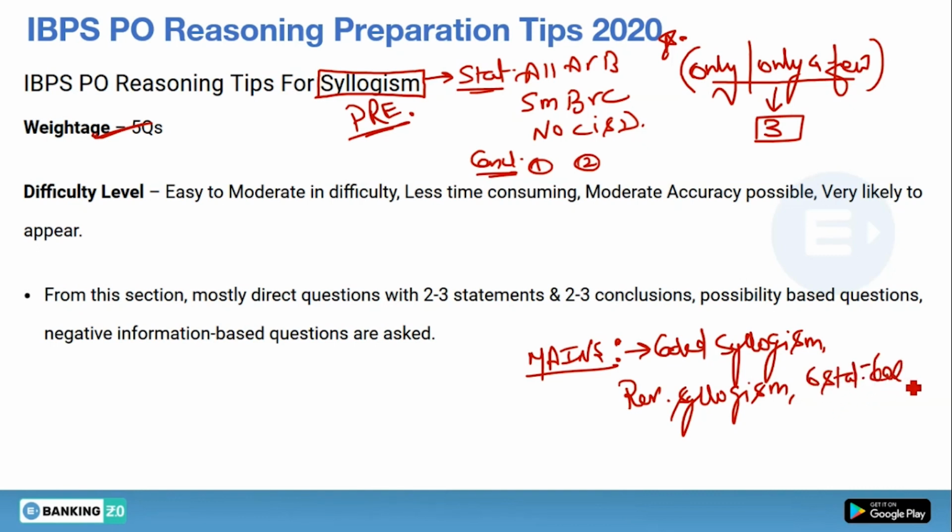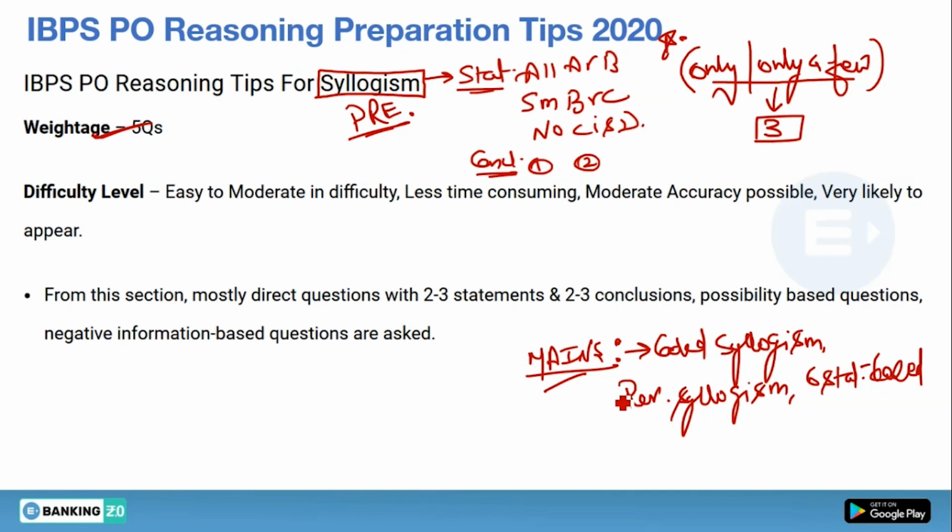These types of questions we can expect in the mains examination, because they have already appeared in the recent mains of IBPS PO, RRB PO and SBI PO as well. So in the mains examination we can expect this.